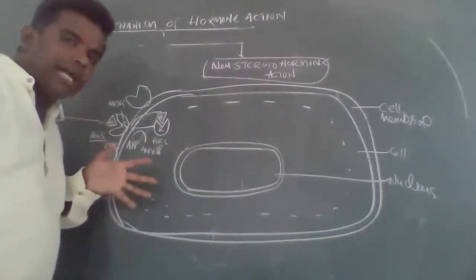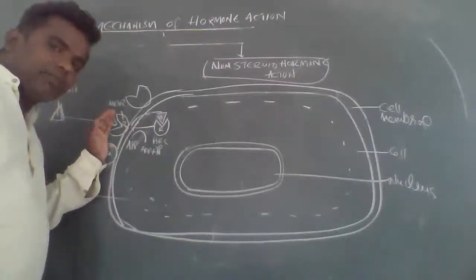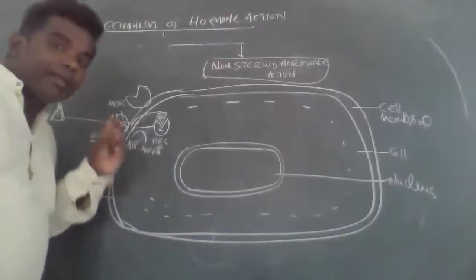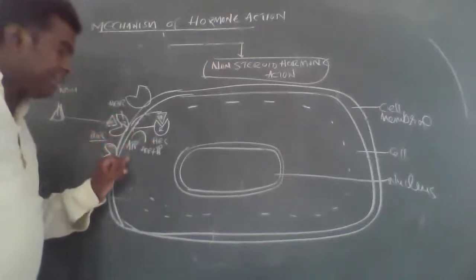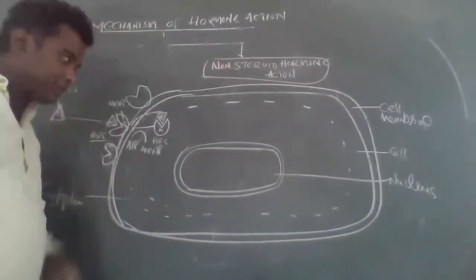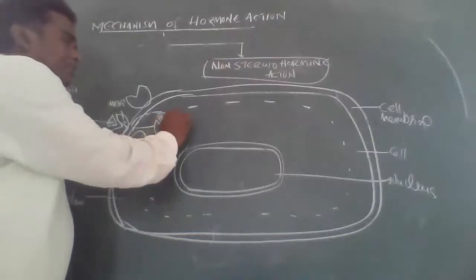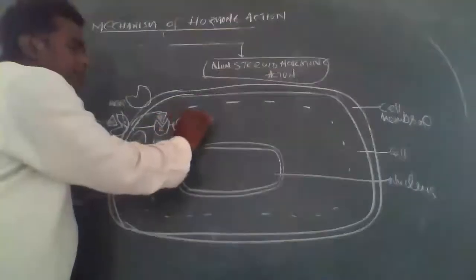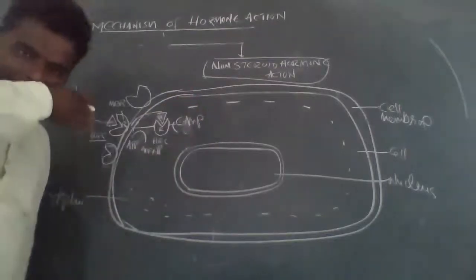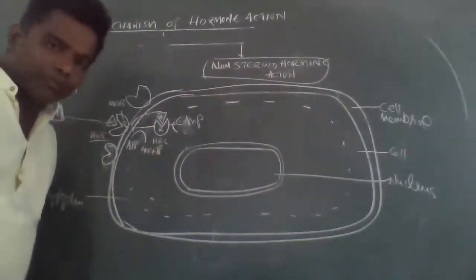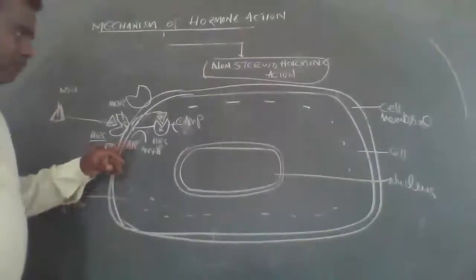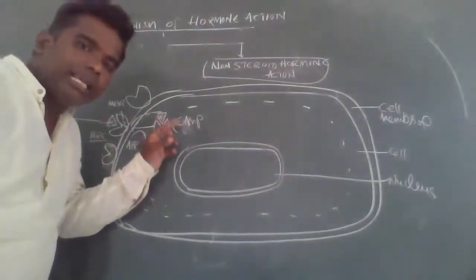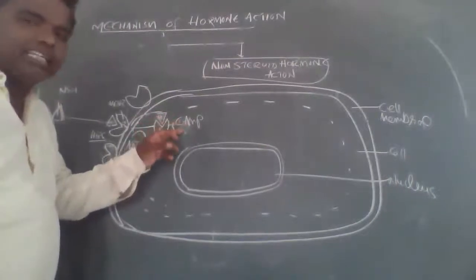For example, here ATP energy is required. ATP is converted into ADP plus inorganic phosphate. Here the hormone receptor complex is formed on the surface of the membrane. In that condition, the membrane is activated. This receptor complex diffuses into the cytoplasm in the presence of ATP energy. ATP energy is required, right? ATP is converted into ADP and inorganic phosphate.